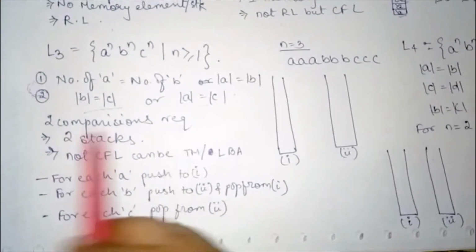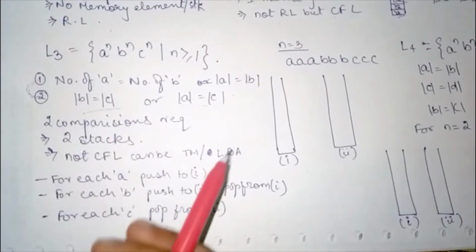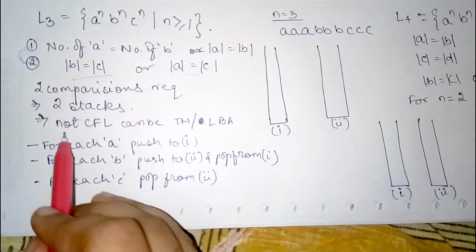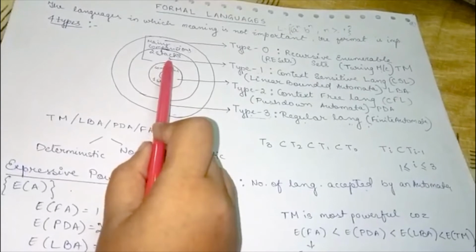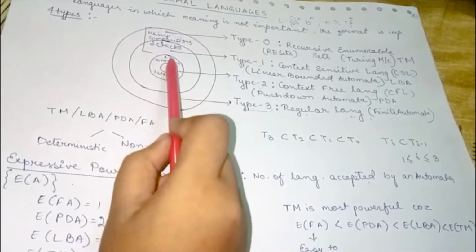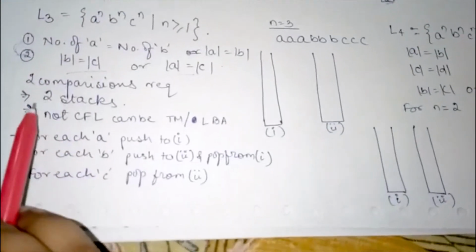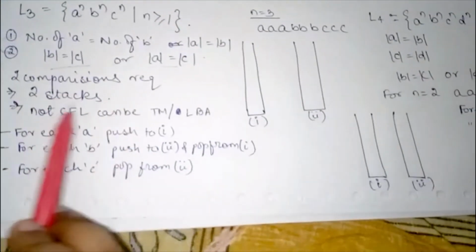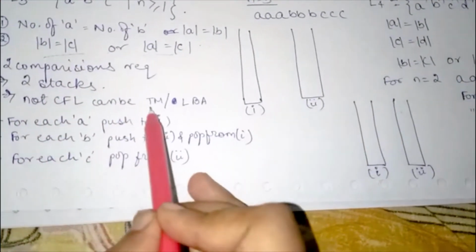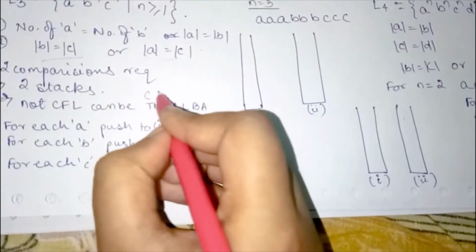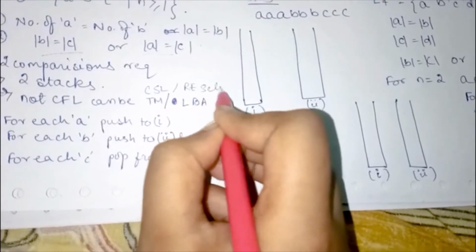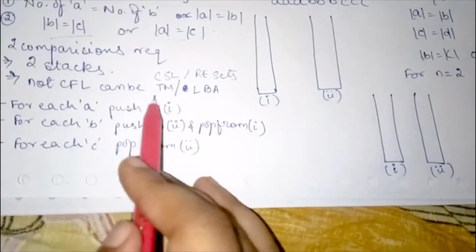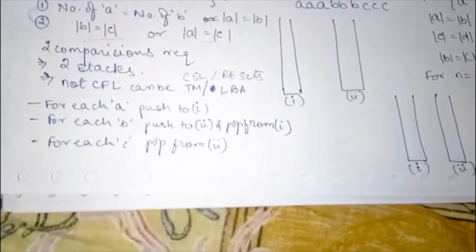So 2 comparisons are required, therefore 2 stacks. We have said here any number of comparisons, but always we will require 2 stacks, with n greater than or equal to 1. So 2 comparisons, 2 stacks. It is not a CFL, it can be a CSL or the RE sets, which can be represented using TM or LBA.